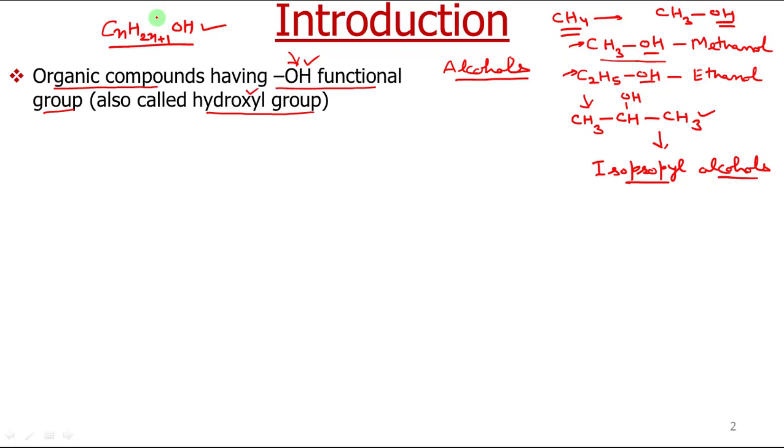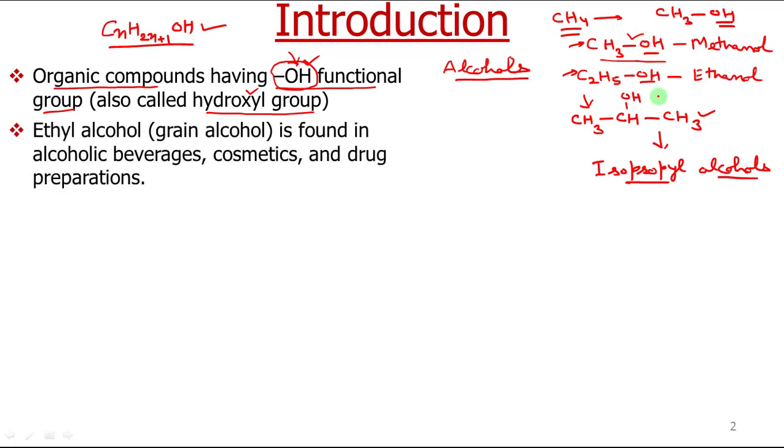Aliphatic alcohols can be represented by this general formula CnH2n+1OH. So basically, what we have learned until now is that organic compounds which contain this type of functional group, the OH group, also called the hydroxyl group, are called alcohols. Now I have written some basic alcohols which you have heard many times: methanol, ethanol, isopropyl alcohol. Let's see their uses.